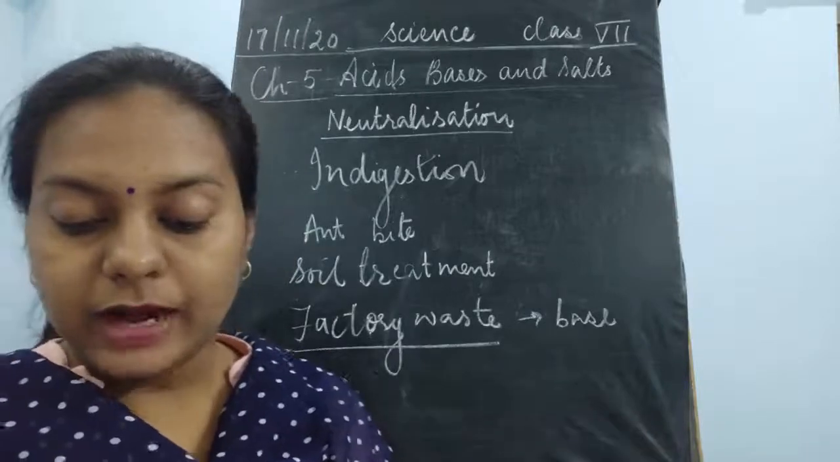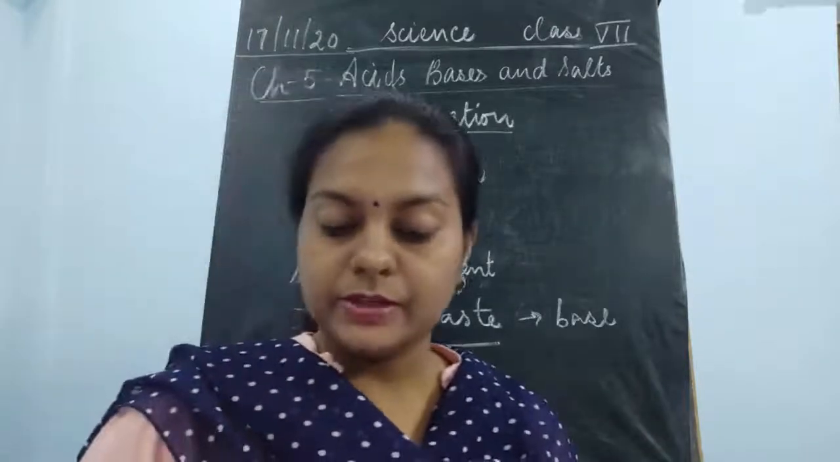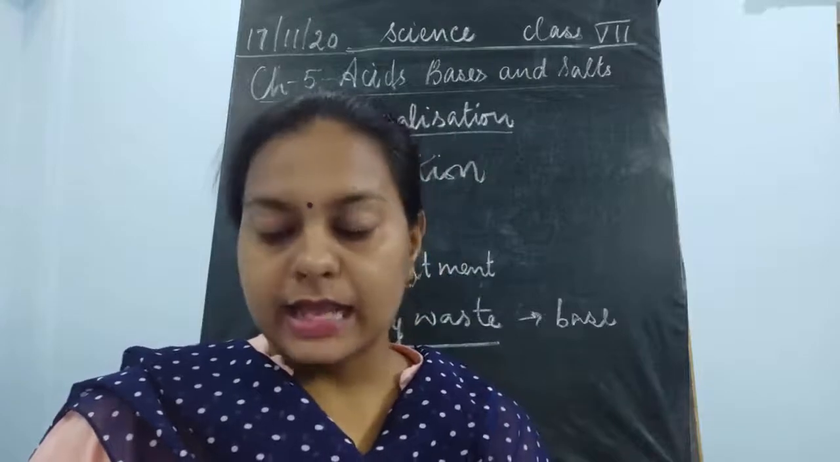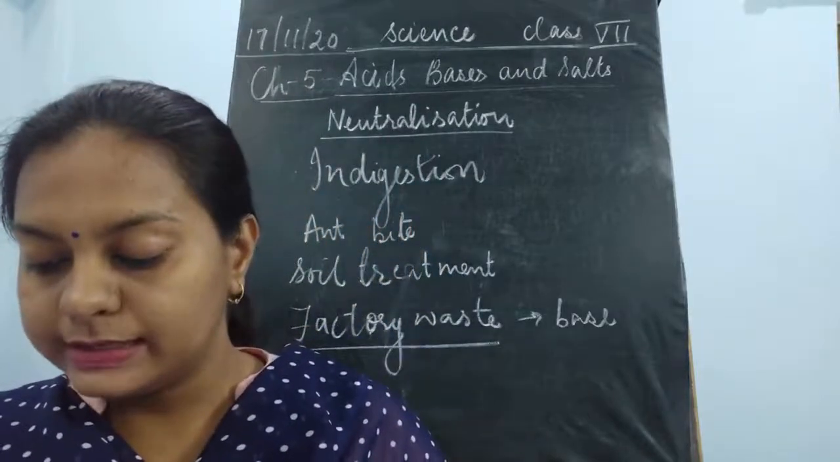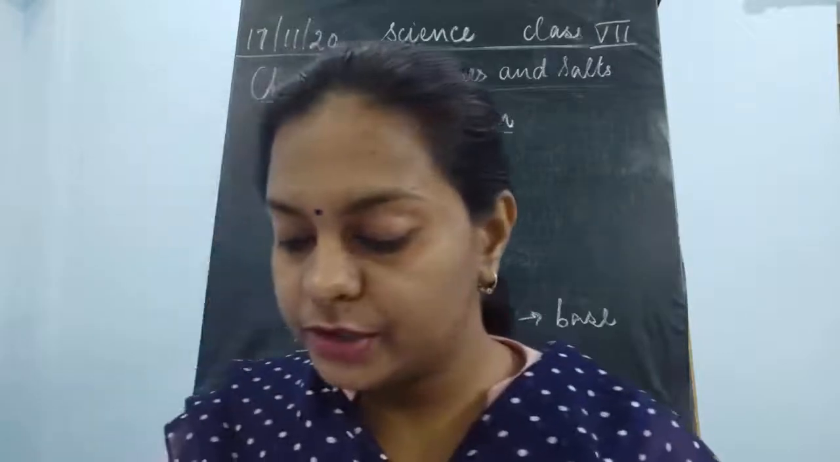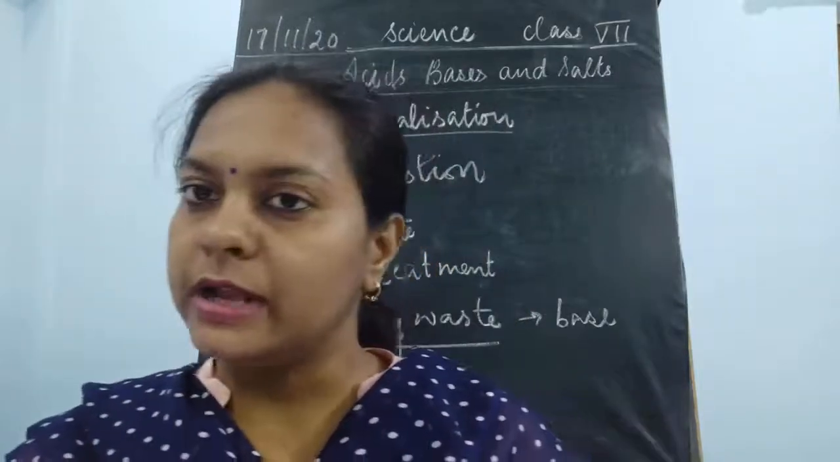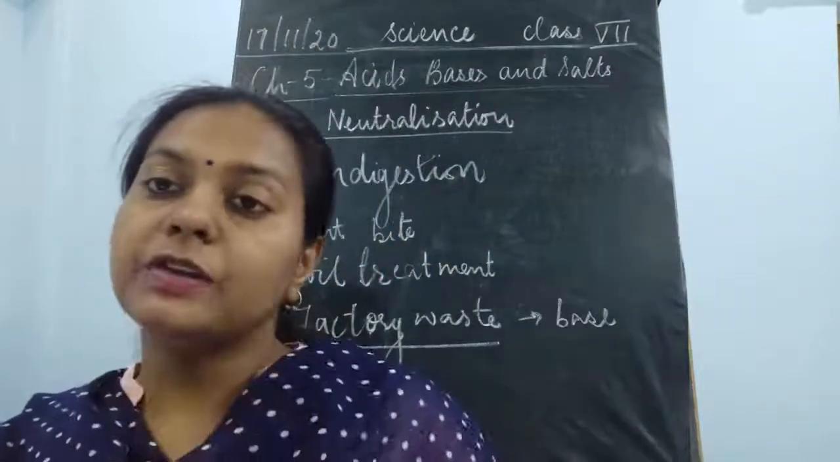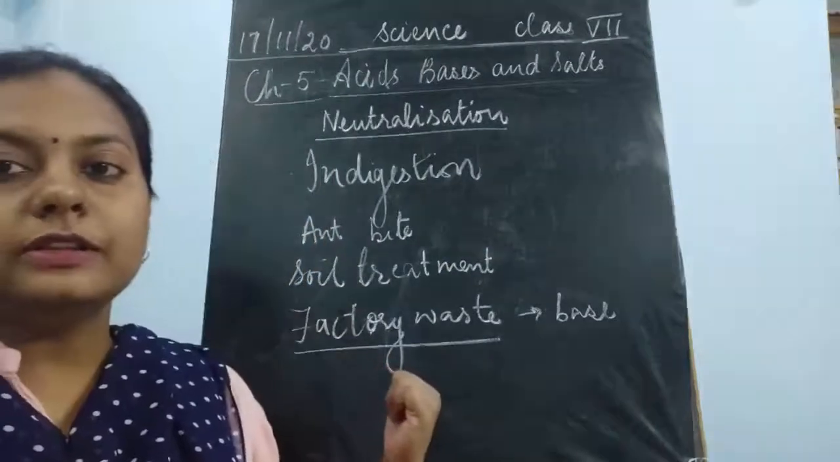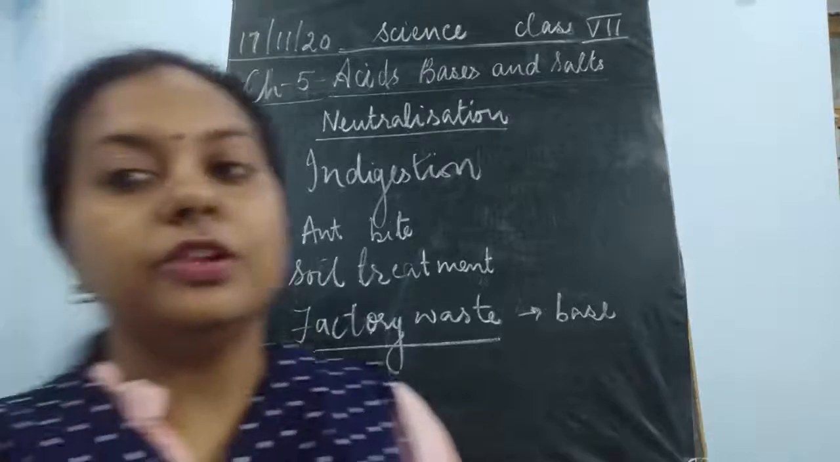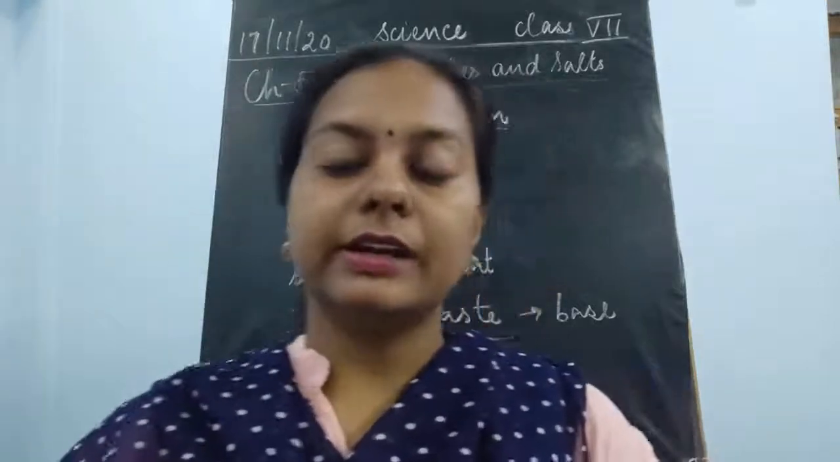So the factory waste of many factories contains acids. They are allowed to flow into the water bodies. These acids will kill the fish and the other organisms. Okay, so when they are going to kill the other organisms, then what happens? The factory waste. So children, this factory waste has to be neutralized, which means that it has to be treated